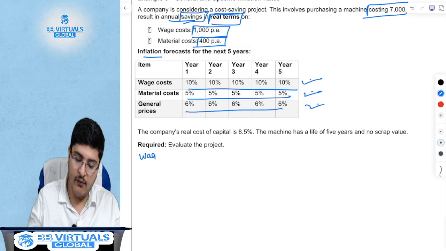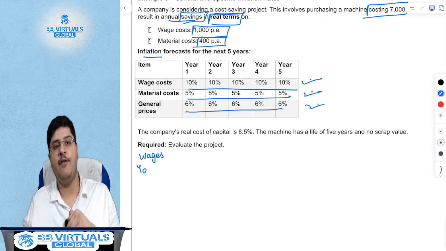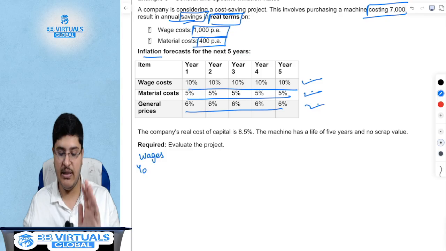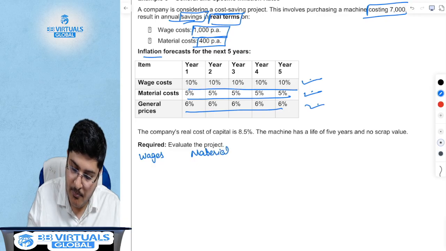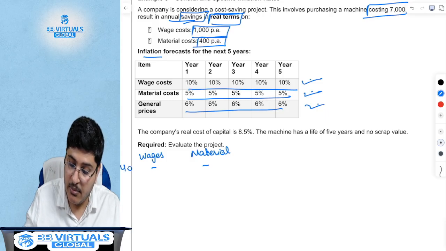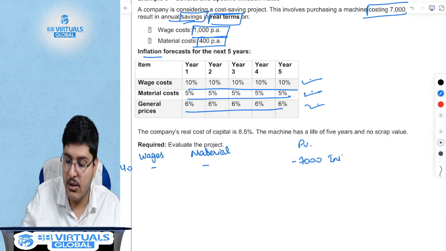Now first doing it for wages. Year 0, is there any saving in year 0? Of course, today there will be no saving. If I put a machine today, it will take 1 year to give me savings. So in year 0, there will be no saving in wages. Material, there is no saving in year 0, but my overall present value will have a negative 7,000 because there is an initial investment in the machinery.